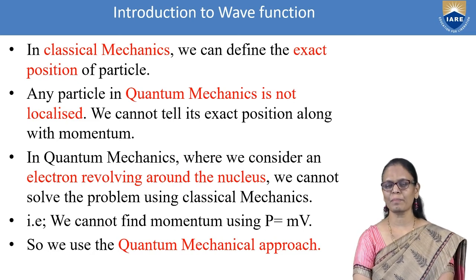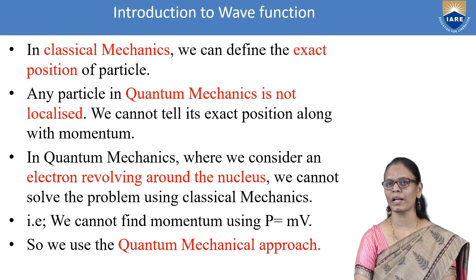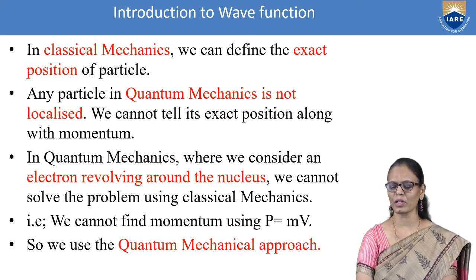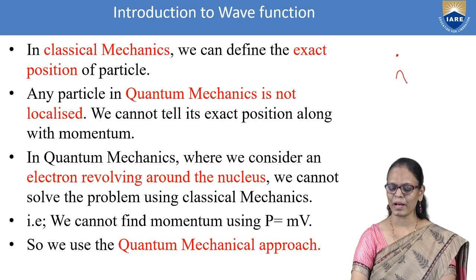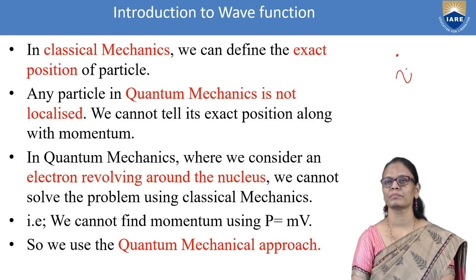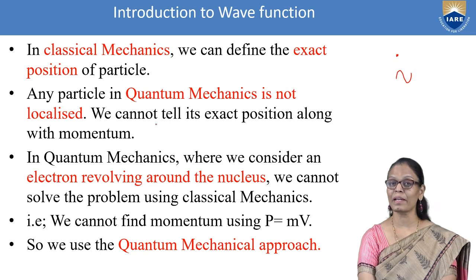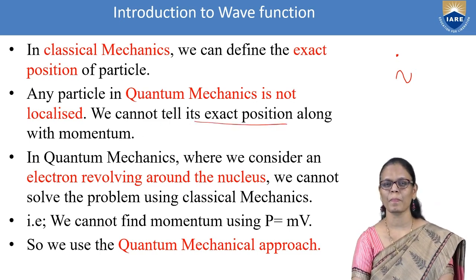Now in classical mechanics, we can define the exact position of the particle. Why? Because when I am talking about a particle, it is localized in space, you can tell about its position. But in quantum mechanics, we are saying it may have wave nature. So we may not be able to tell its exact position along with the momentum.